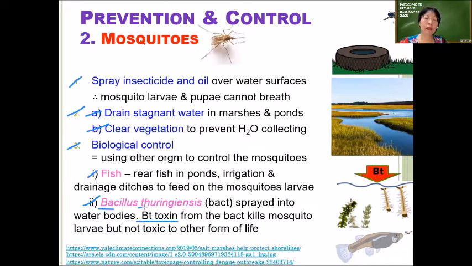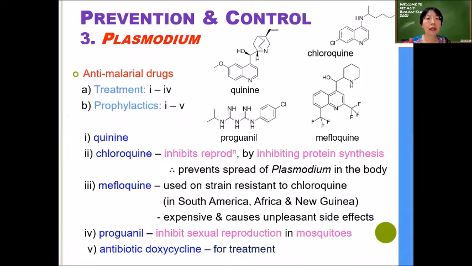When you spray this bacteria into the water, like in the pond or the lake, it will start to produce Bt toxin, and this Bt toxin can kill the mosquito larvae, but it will not be toxic to other aquatic organisms like fish inside the pond. Okay, so these are measures to control the number of mosquitoes. And thirdly, how to control the Plasmodium.